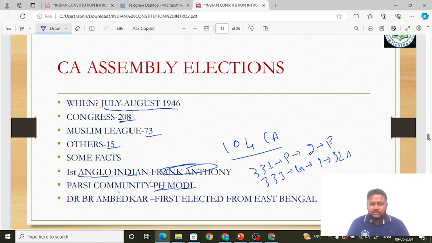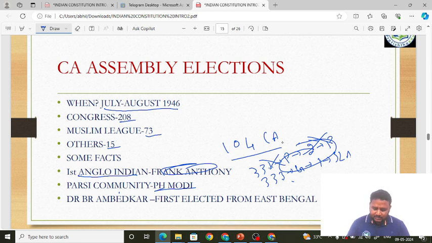Under the 104th Constitution Amendment Act, this was scrapped. That is, there will be no nomination of Anglo-Indian members to the Lok Sabha or Parliament now. Okay, so this is scrapped. So these powers are not there with the President nor with the Governor. Understood, friends? This is not there now. This power is not there now. So this is the current affairs. This is how we cover current affairs and we teach the subject itself. Okay, very important current affairs.